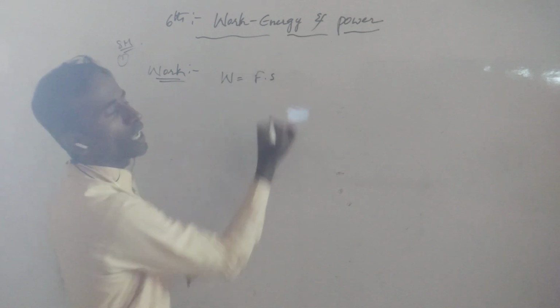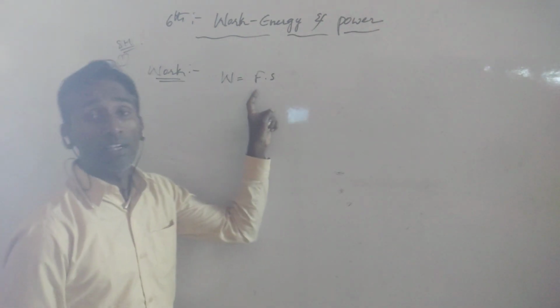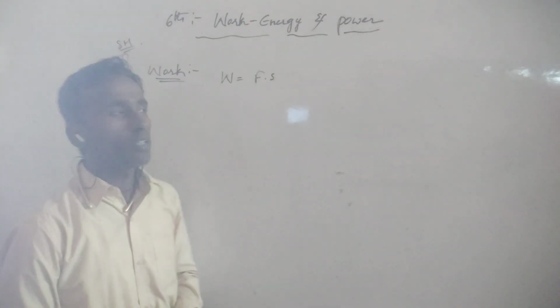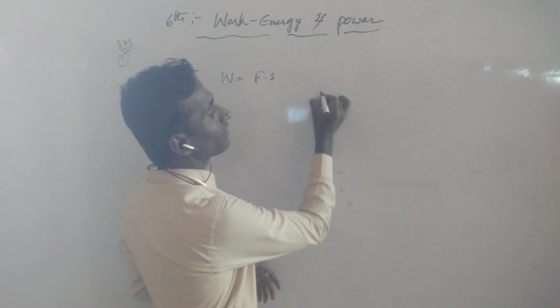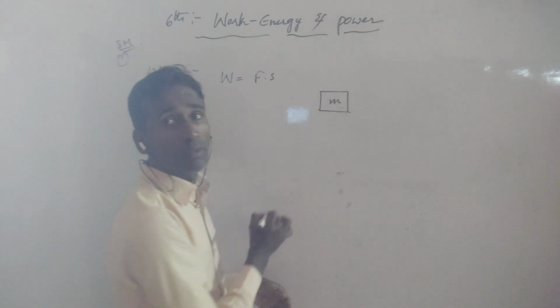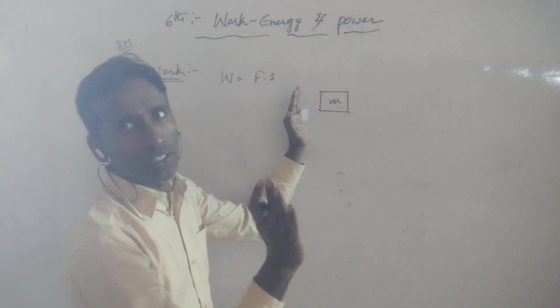W is equal to F dot S, where F is the force and S is the displacement. How is that possible, sir? Let us consider one object of mass M at a constant position.